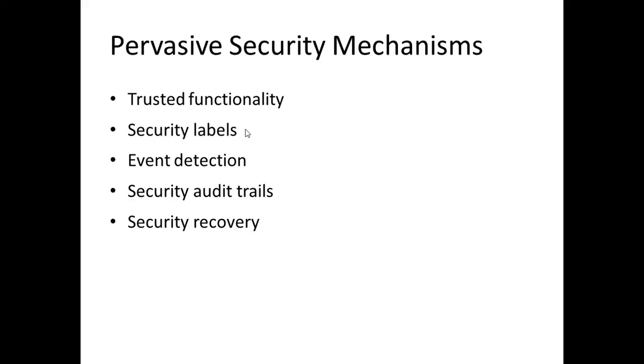Security labels. Resources including data items may have security labels associated with them. For example, to indicate a sensitivity level, it is often necessary to convey the appropriate security label with data in transit. Event detection. Security relevant event detection includes the detection of apparent violations of security and may also include detection of normal events.